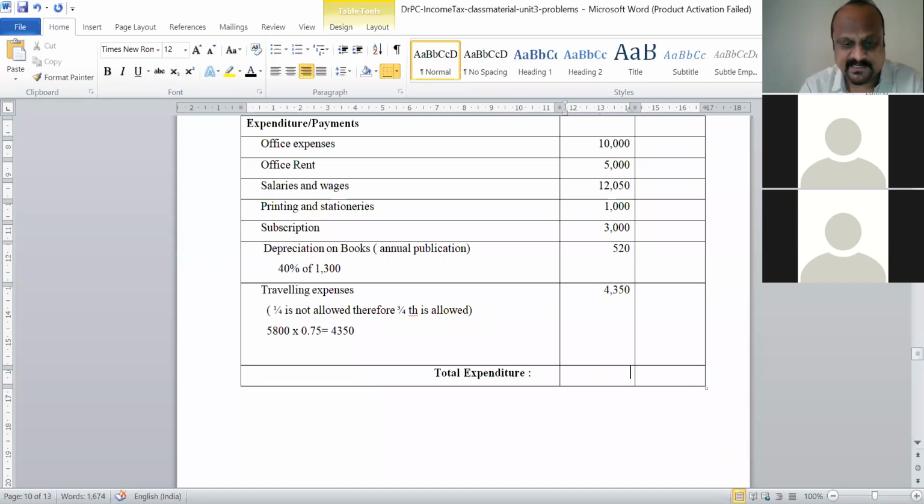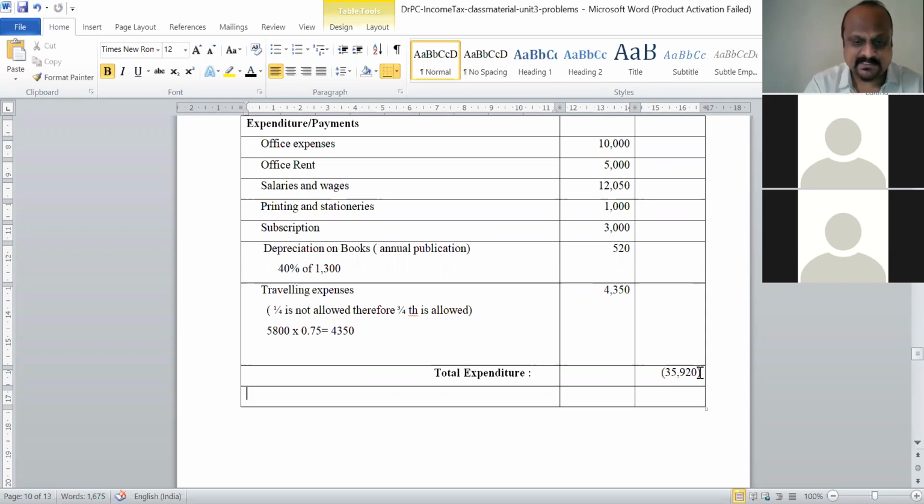So 35,920 is the total expenditure. Now we have to subtract this, and that gives us income from profession. Income from profession is what?